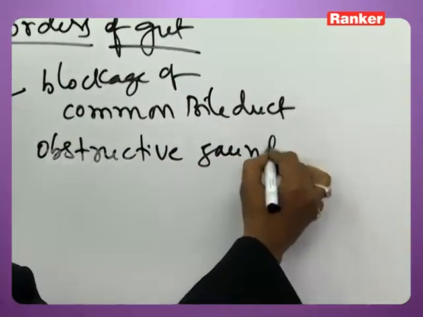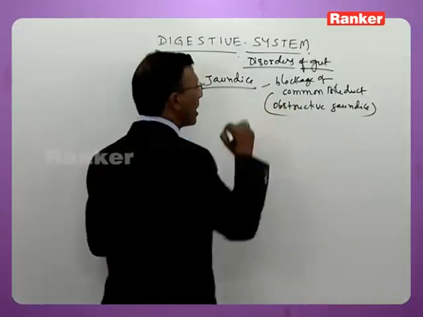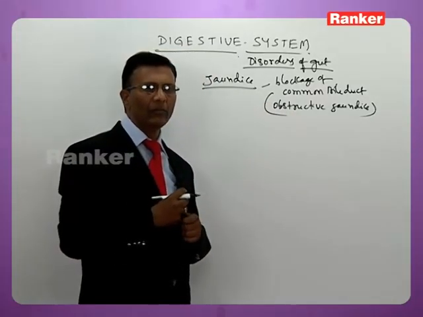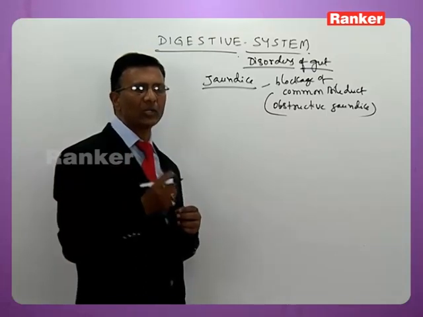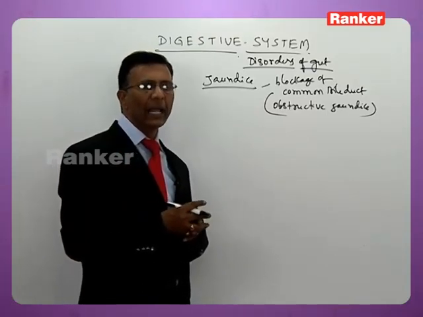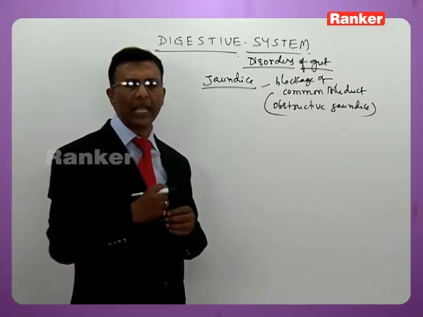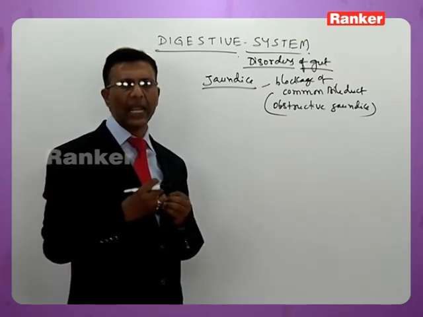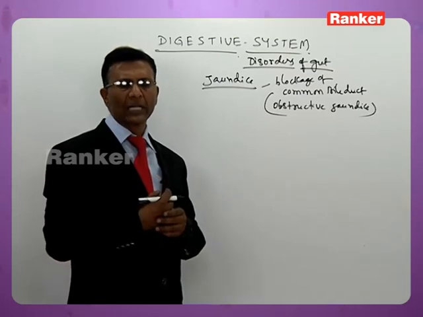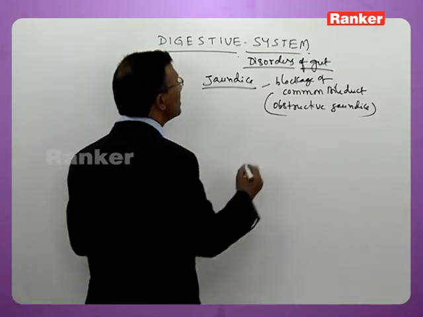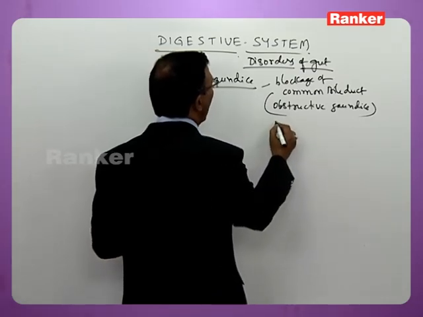Obstructive jaundice is due to obstruction of the bile duct by cholesterol or by oxalates, so on and so forth, where the entire body turns yellowish. Peripheral parts of the body also appear yellowish, like eyes, then cornea, then nails. Then urine also turns yellowish. That is called obstructive jaundice.